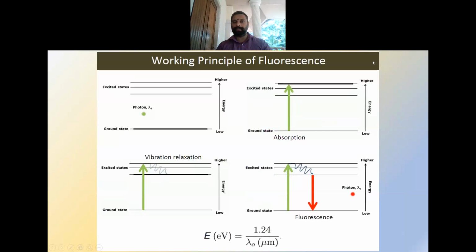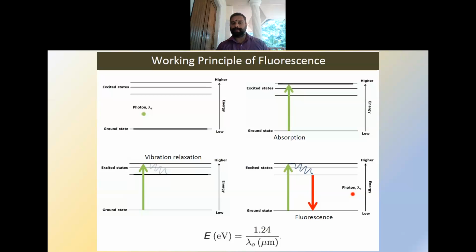So the basic working principle is explained by 4 steps here. We have the ground state and the excited states, and a photon comes with a particular energy. Absorbing this energy, the electron is excited from the ground state to the excited state, and there is a transition called vibrational relaxation.